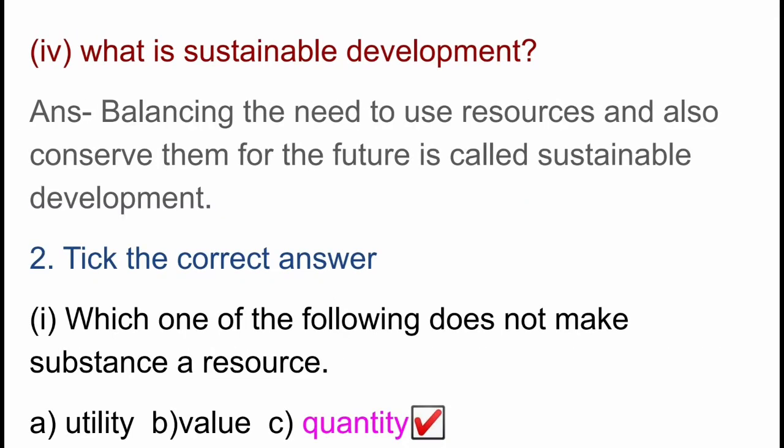What is sustainable development? Balancing the need to use resources and also conserve them for the future is called sustainable development. Tick the correct answer. Which one of the following does not make substance a resource? Option A, utility. Option B, value. Option C, quantity. The answer is quantity.